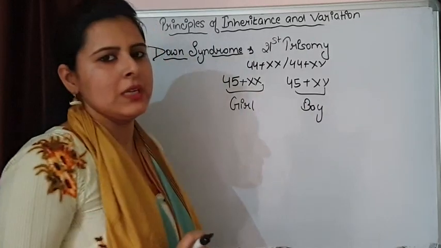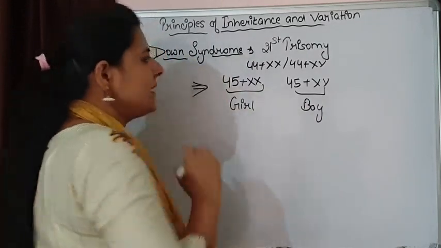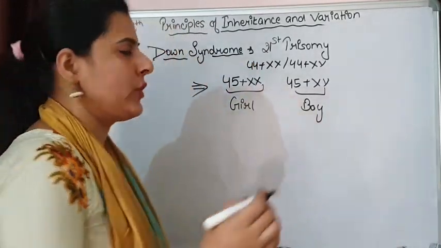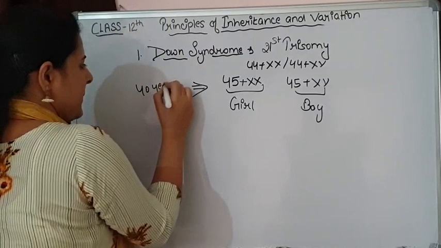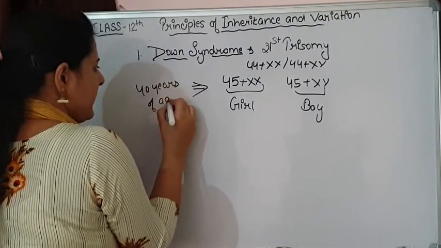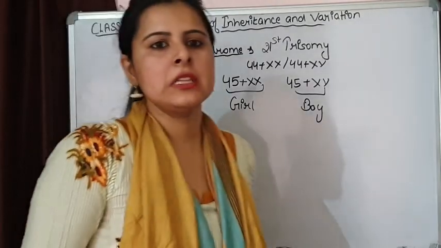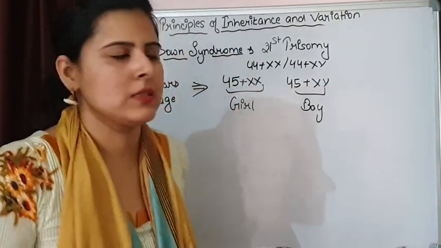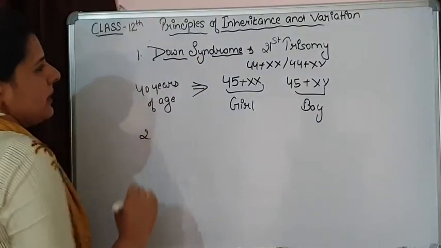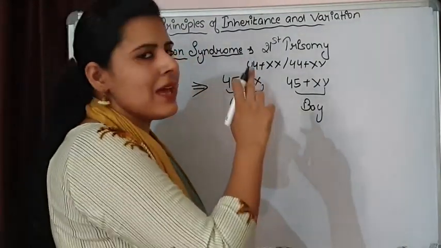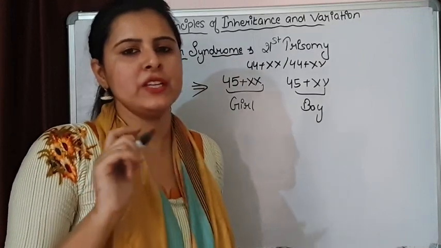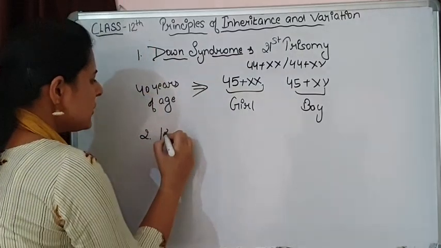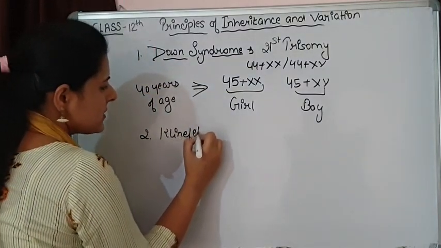These children are basically born when a lady is more than 40 years of age. So with more age, the chances of having a child with Down syndrome increase. If you see it clearly, it is a hyperploidy situation in which addition of an extra autosome is taking place.